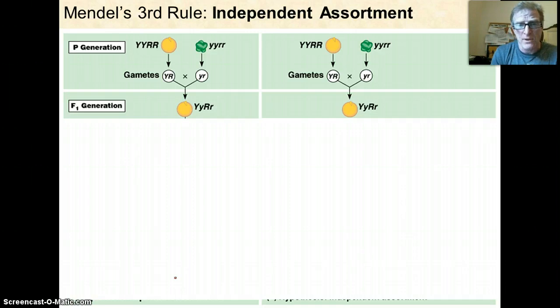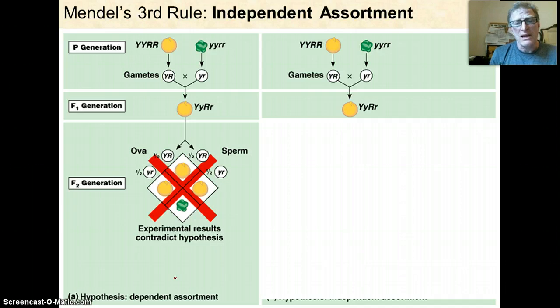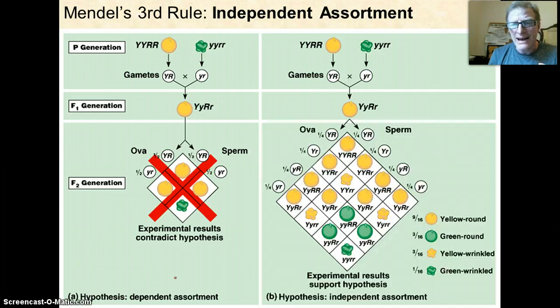That's what Mendel got. Then when he crossed those individuals, again, you might think that you'd get this 3-to-1 ratio of yellow round to green wrinkled, given this idea of dominance and segregation. That's not what he got. And what he got led to his third rule, which is this idea of independent assortment. What he got was this 9-to-3-to-3-to-1 ratio of yellow round, yellow wrinkled, green round, green wrinkled. Well, why is that, and what does this independent assortment mean?